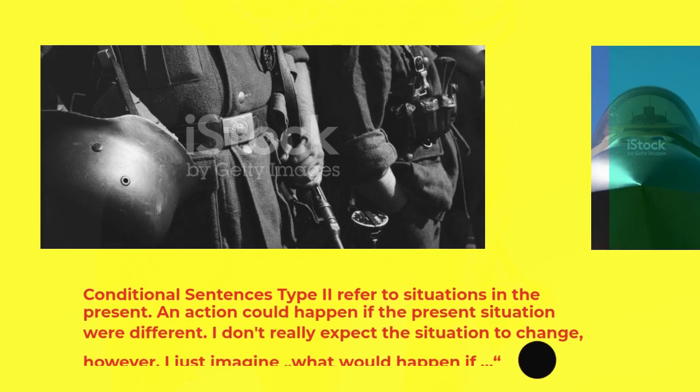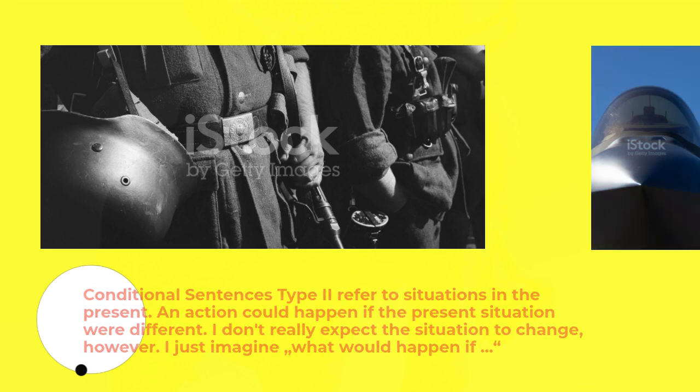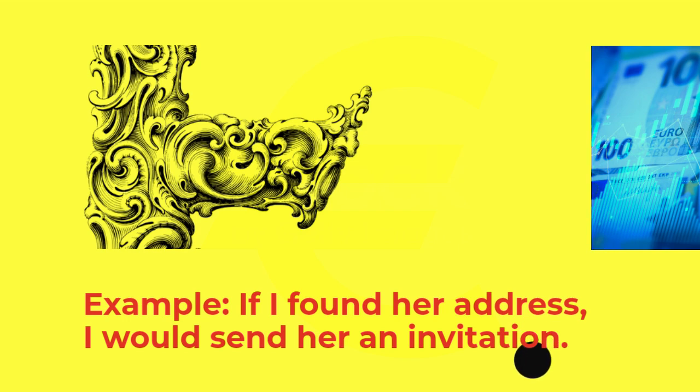Conditional sentences type 2 refer to situations in the present. An action could happen if the present situation were different. I don't really expect the situation to change, however. I just imagine, what would happen if? Example: If I found her address, I would send her an invitation.